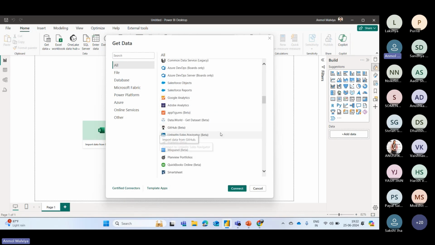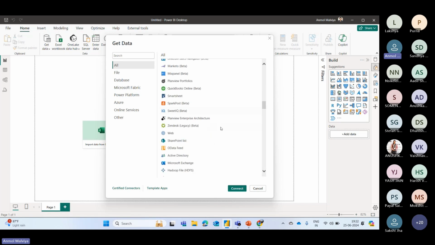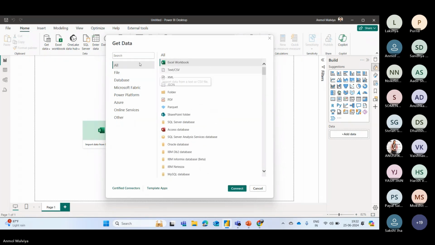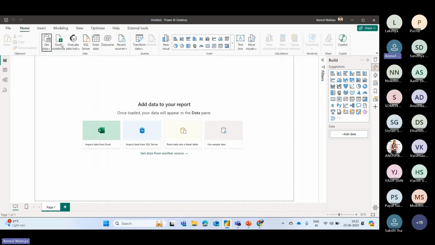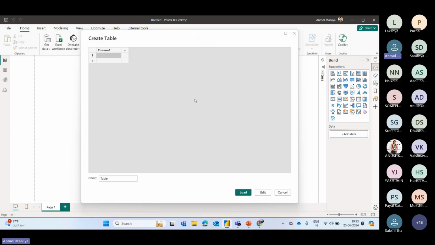Either it's on GitHub, your LinkedIn data, or it's on SharePoint, it's on web. Lots of options are available. And you can also import directly click here, or you can create a sample data by clicking on the enter data button. So from here, you can create a table.